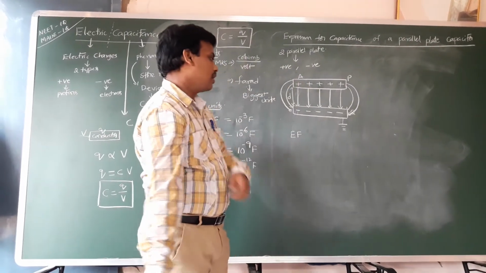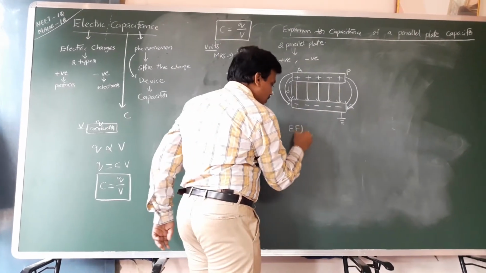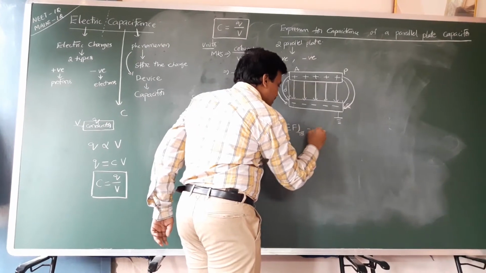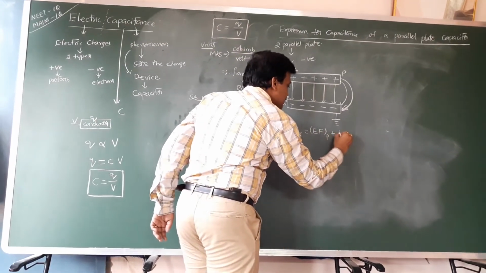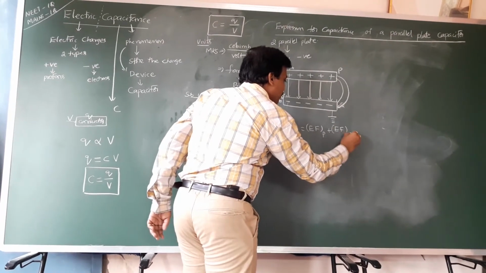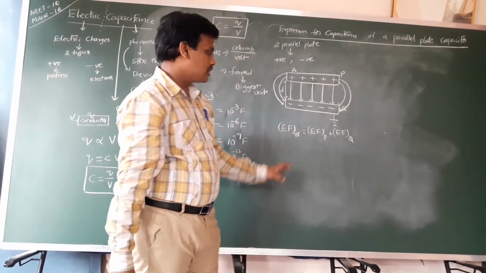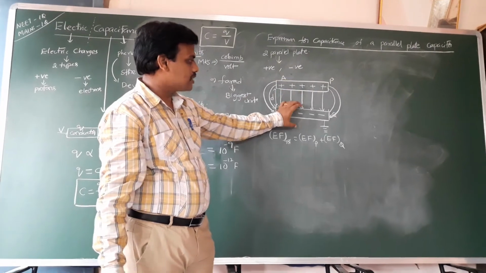The total electric field of the capacitor can be taken as the electric field of plate P plus the electric field of plate Q, the positive plate plus the negative plate.